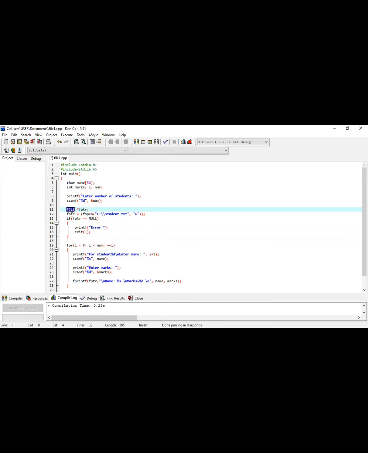Maybe if I write here int or float or char, whatever, then it simply works as a simple pointer variable. It is not working as a file pointer. So for the compiler's understanding, we have to write FILE here, all in capital, FILE star fptr.